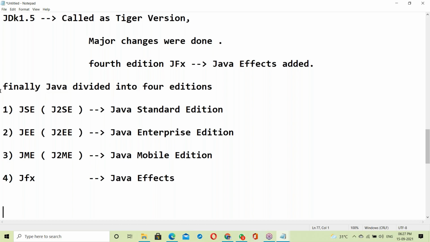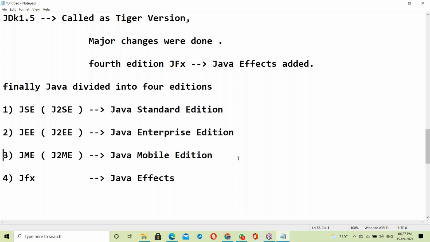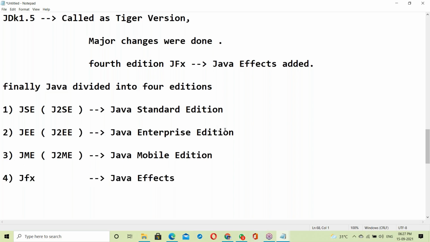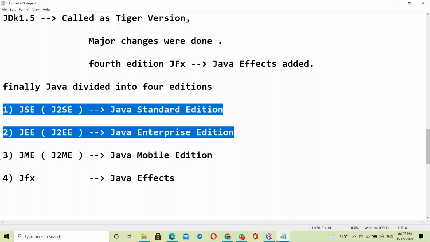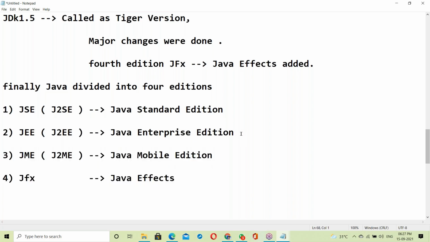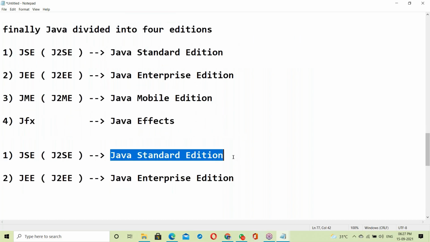Finally, Java is divided into four editions: Java Standard Edition, Java Enterprise Edition, Java Mobile Edition, and Java FX. Out of these, we are using these two editions now; no one is using the others. So first, what is Java Standard Edition?